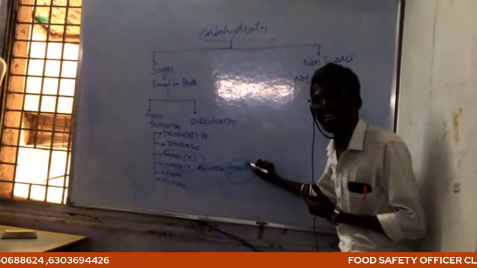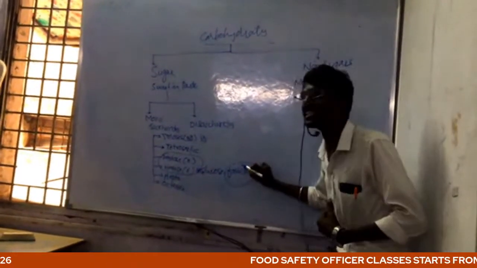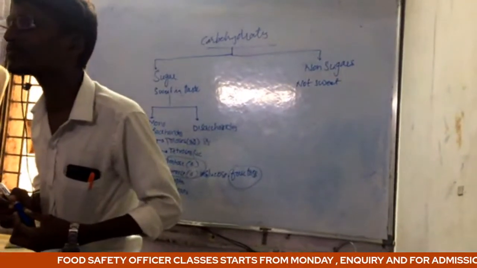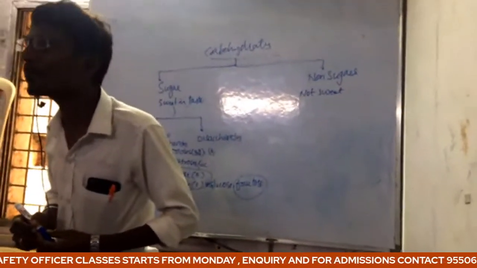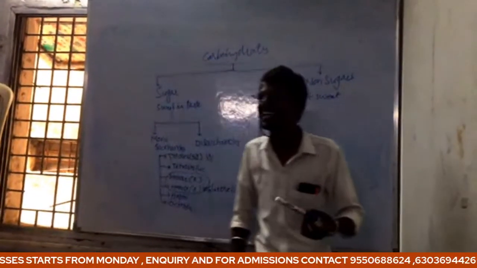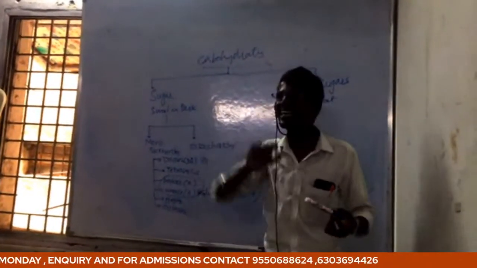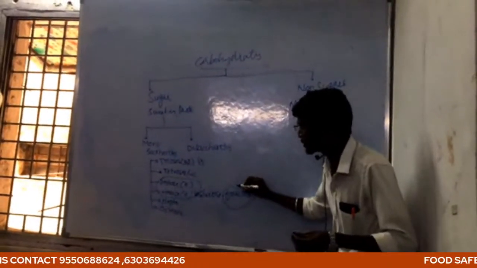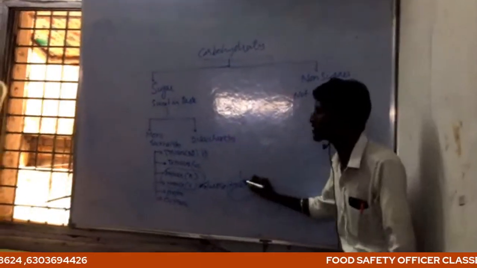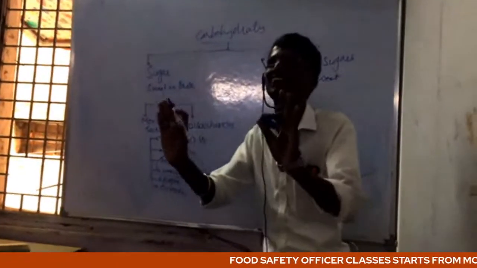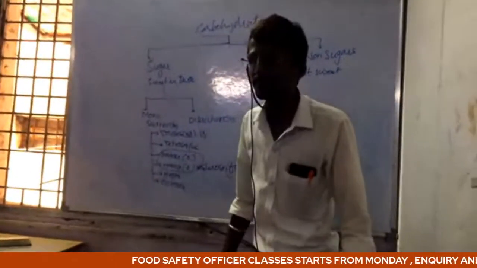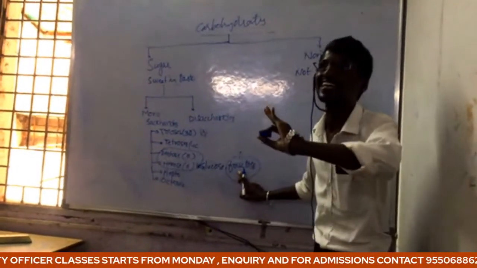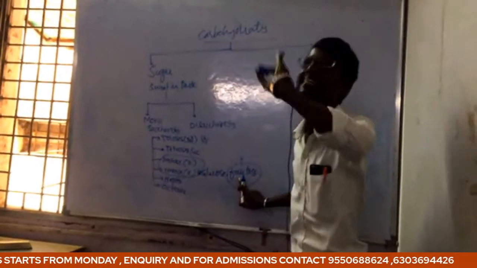Another more important thing is that fructose will not increase the blood glucose levels in the body. For example, if a diabetic patient wants to drink tea with sugar, when we make the tea with fructose, they will not suffer any diabetic problems. When we give fructose to a diabetic patient, they will not suffer any disorder from it.